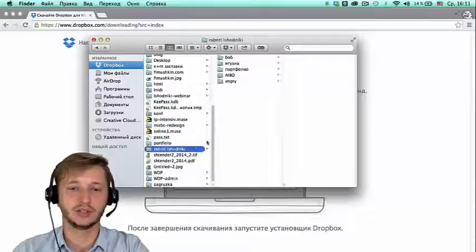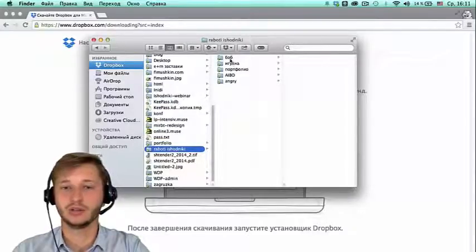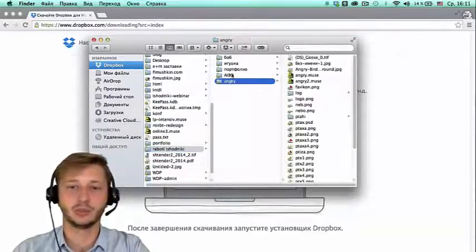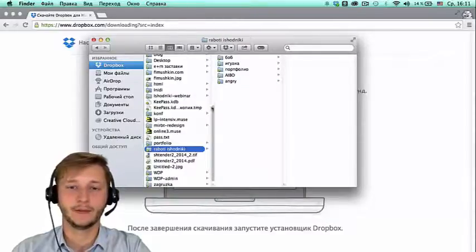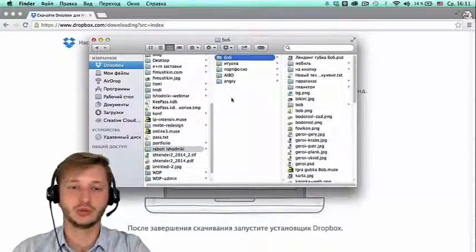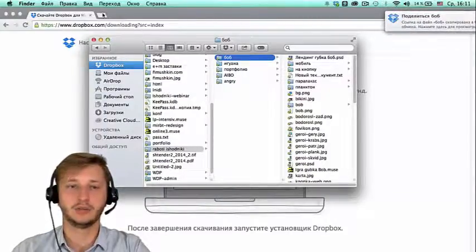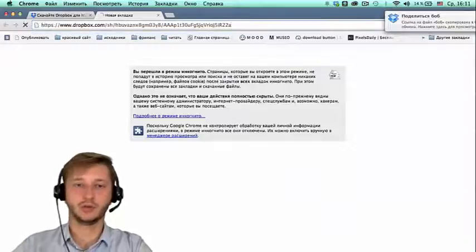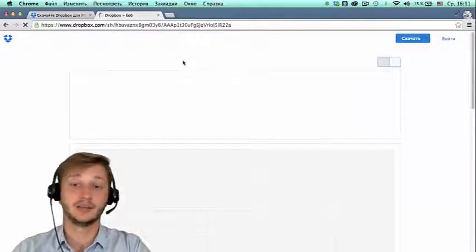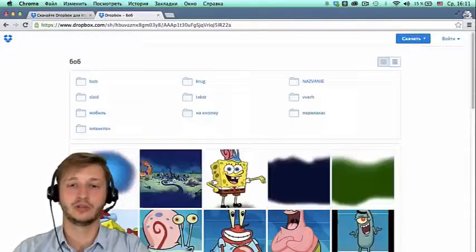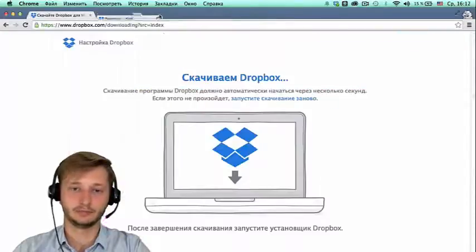For example, here are the works of my students, and I can give access to this folder. Just click with the right mouse button to share the link, and Dropbox reports that the link is copied to the buffer and I can send it to anyone. And this person will get access to all files in this folder.